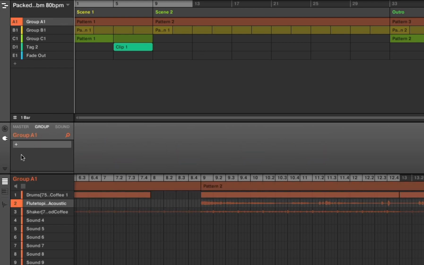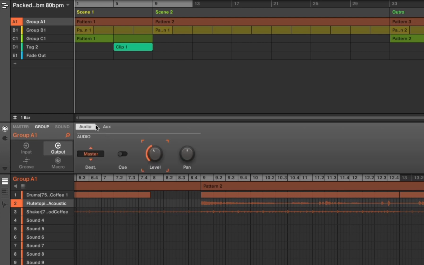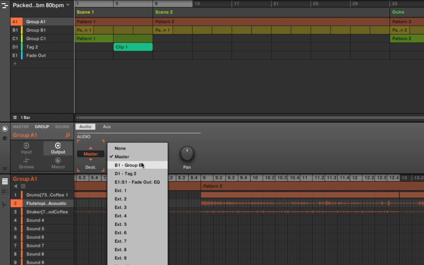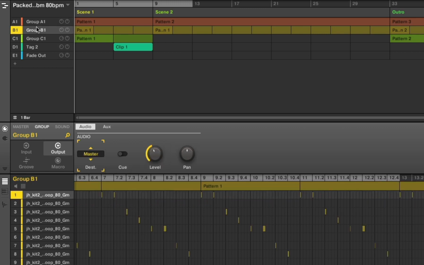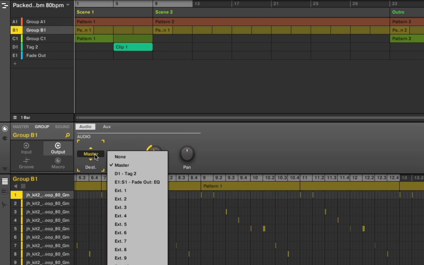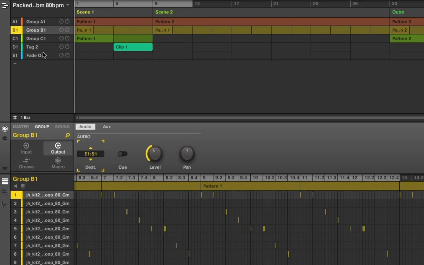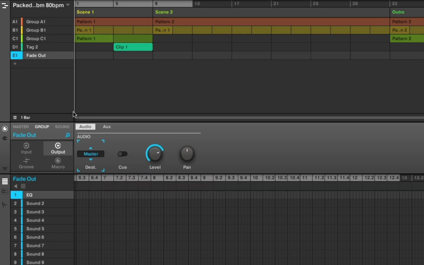You want to go to the connection tab and, in the group section within that connection tab, set the audio output to fade out. And I'm going to do the same on the second track. Now go back to your fade out